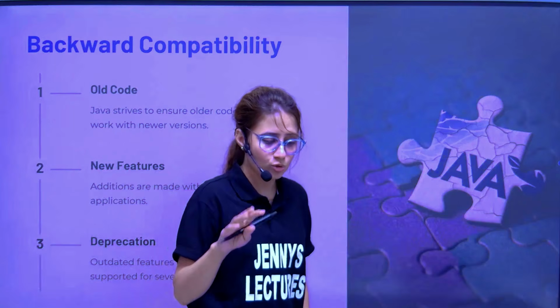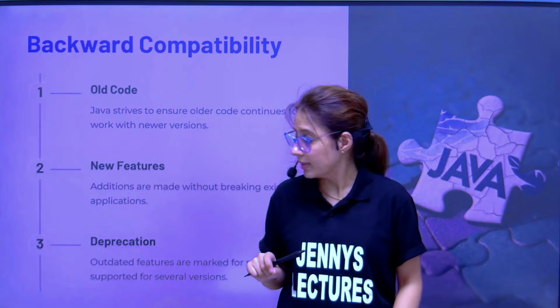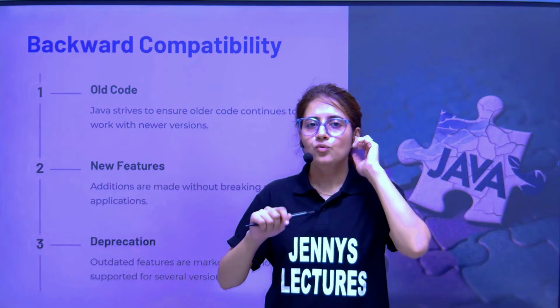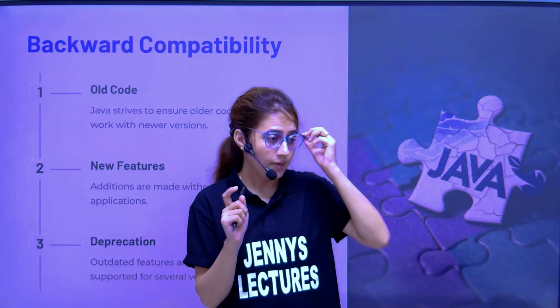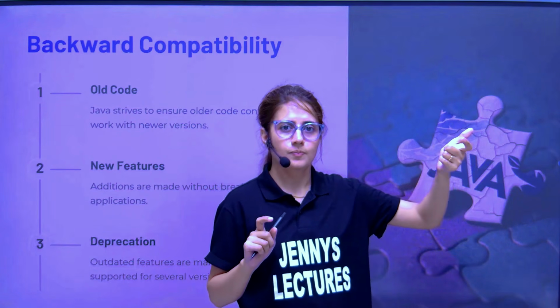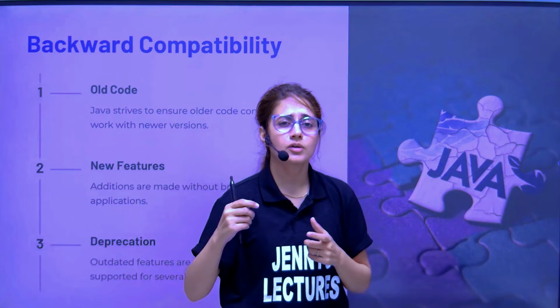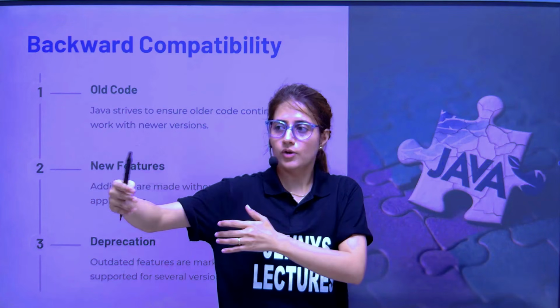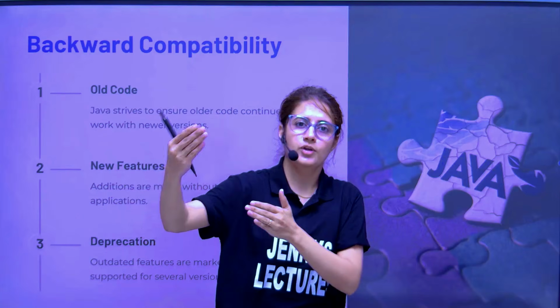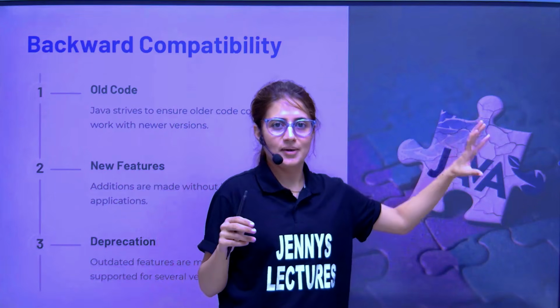Backward compatibility. This is also one of the best features of Java. Backward compatibility means if you have developed many applications or software in Java 8, suppose, that application or software, your old code, can run on newer versions of Java. On Java 23 also, Java 22 or Java 21. So that is backward compatibility.